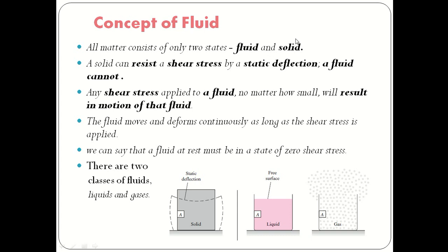So what is a solid? A solid can resist a shear stress by static deflection; a fluid cannot. If you see this diagram, if you apply some stress on the solid, the body will deflect. Deflection takes place in the solid. But what will happen in a fluid? If you apply shear stress on a fluid, this deflection will be continuous.